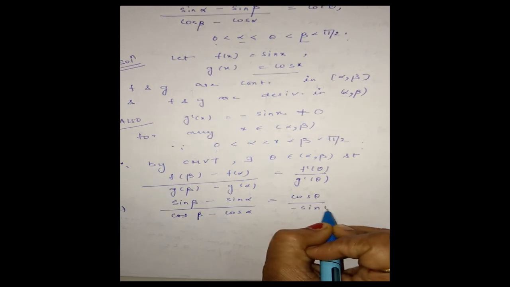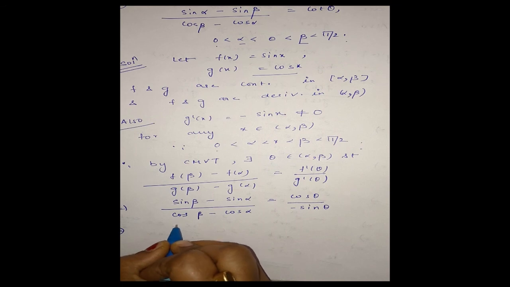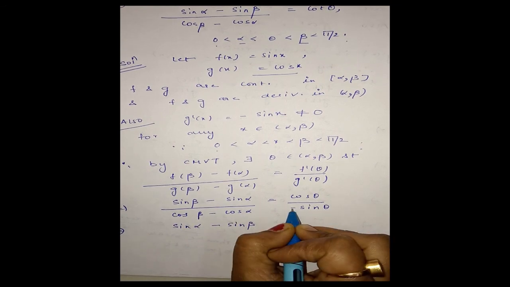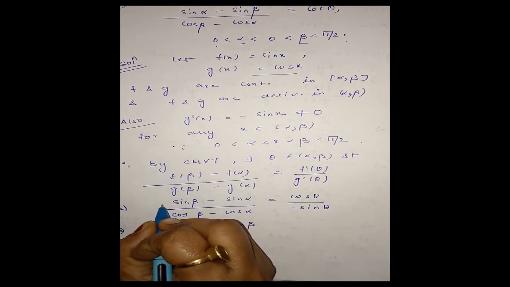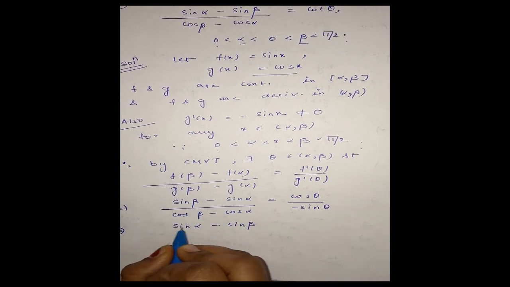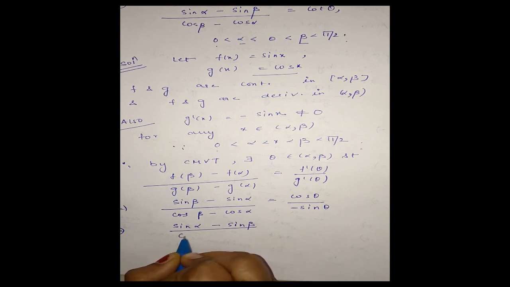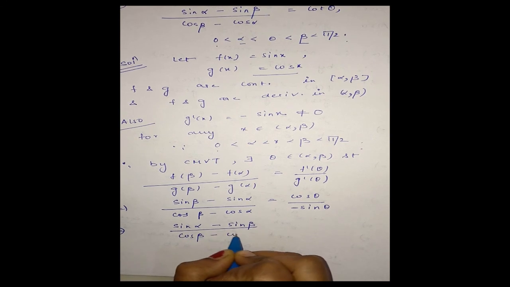Okay, now this is equal to sine alpha minus sine beta. Here we have a minus sign. Taking minus outside, it is minus of sine alpha minus sine beta. Then minus minus will get cancelled out from both sides, left side and right side. And this is divided by cos beta minus cos alpha.